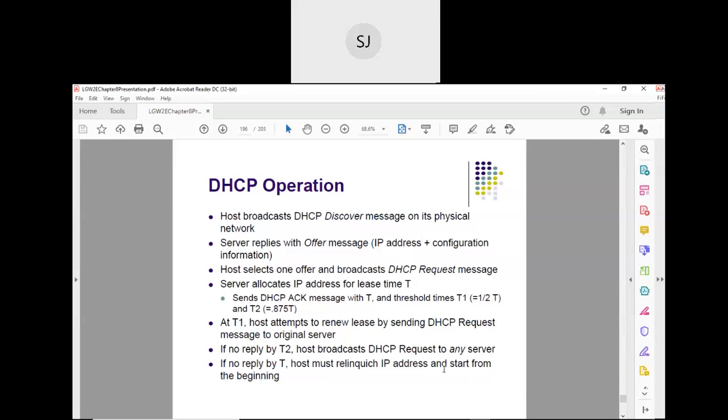Now, is it possible for some other college to have the same IP address 192.168.10.2? Can any host machine in some other college have the same IP address? Is it possible or not? Possible. Okay, good.